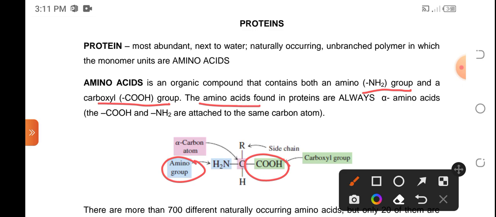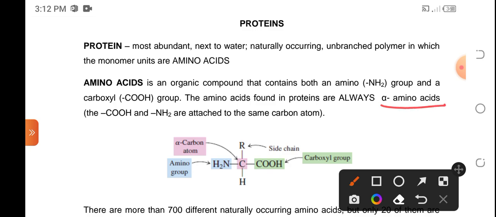The amino acids found in proteins are always an alpha amino acid. When you say alpha amino acid, both the carboxyl group and the amino group are attached on the same carbon atom, and we call that alpha carbon atom.